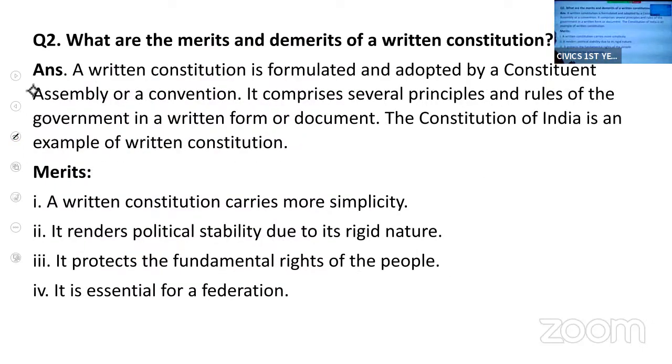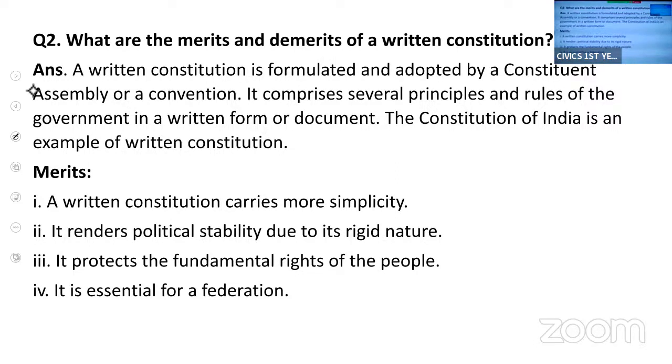So let us now discuss the merits and demerits of a written constitution. We have discussed what a written constitution is. I told you a written constitution is formulated or prepared by a body of people called the Constituent Assembly. It comprises several rules of the government, how the government should function.